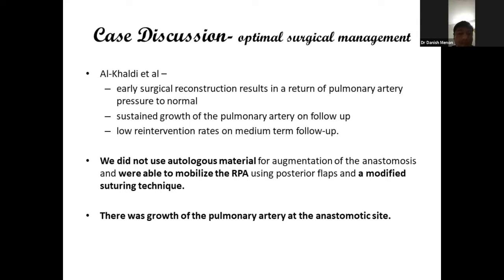We did not use autologous material for augmentation of the anastomosis and were able to mobilize the right pulmonary artery using posterior flaps and modified suturing technique. There was thus growth of the pulmonary artery at the anastomotic site as demonstrated by the post-op angiogram.